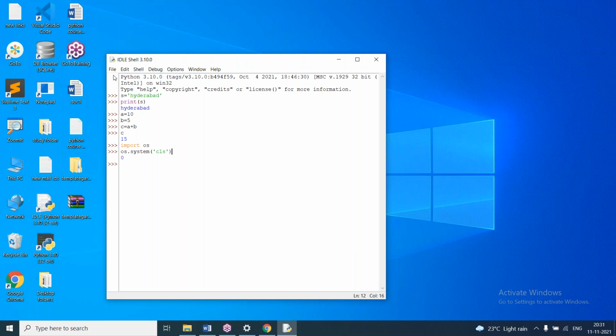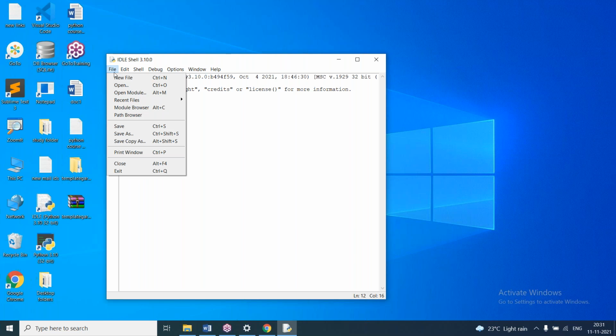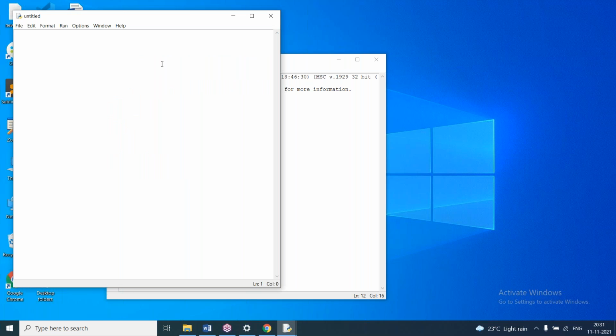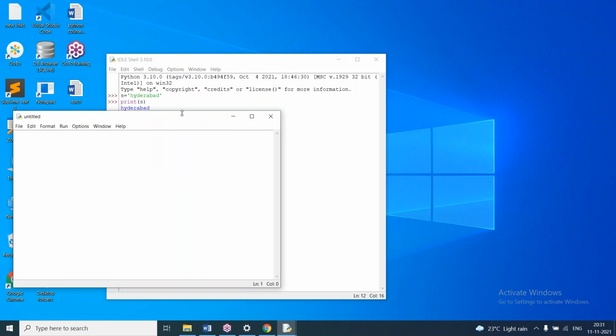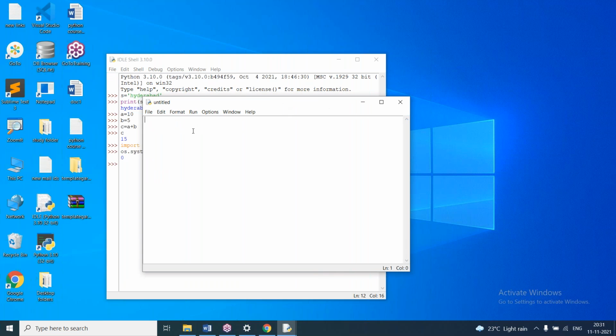So here I'll say File, New. To write a program, I'm selecting File New. Here I'm giving the statements, like print s.